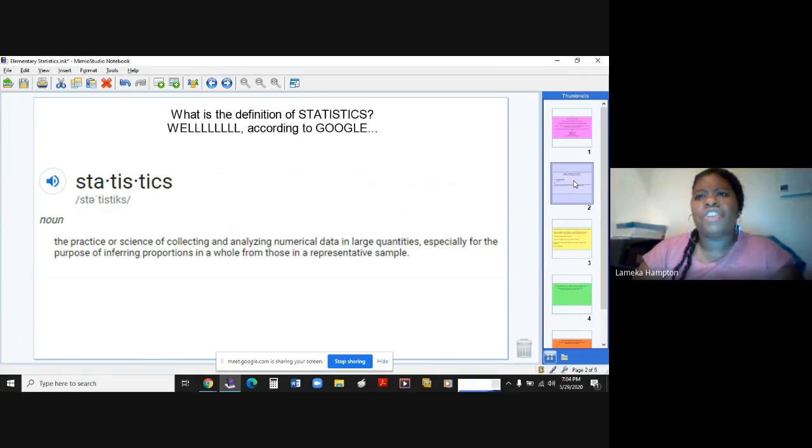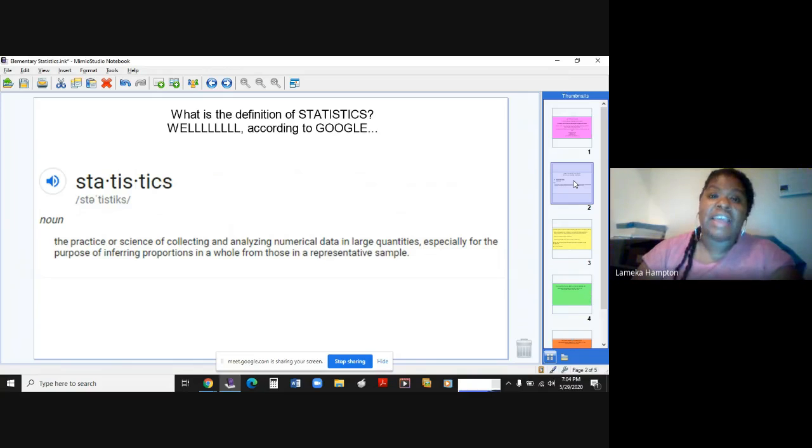So what is the definition of statistics? I always start off with a definition so that way you can understand what statistics is and how it works. Well, according to Google, statistics is the practice or science of collecting and analyzing numerical data in large quantities, especially for the purpose of inferring proportions in a whole from those in a representative sample.